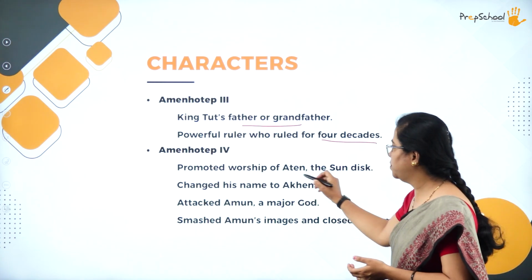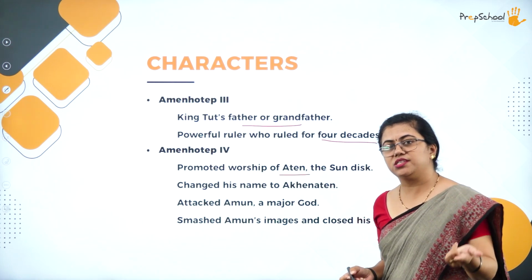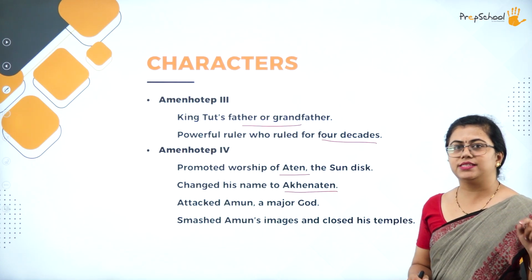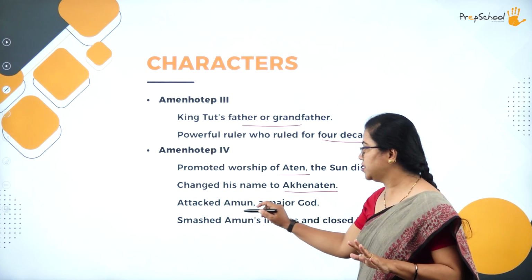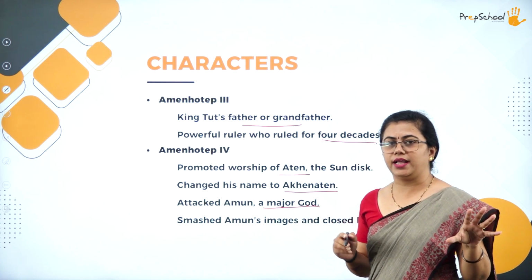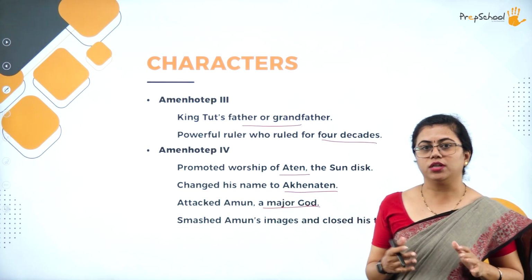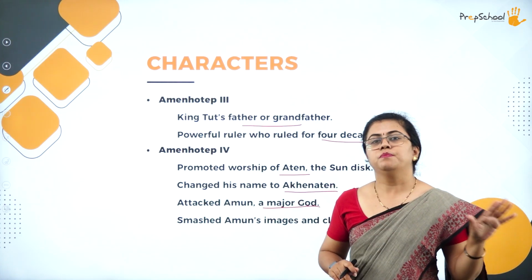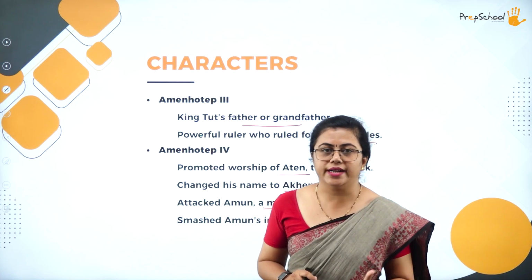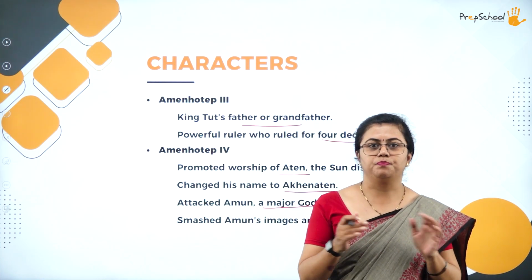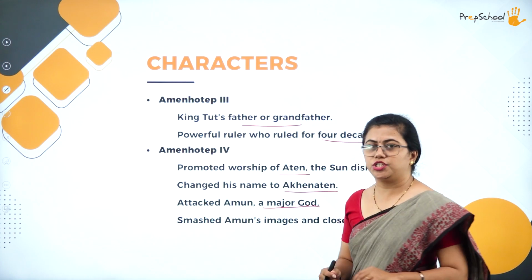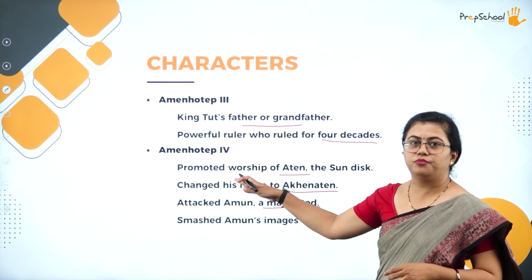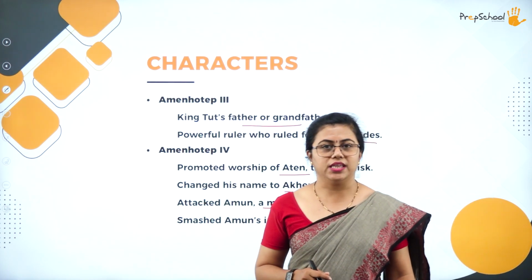And Amenhotep IV was a kind of weird king. He promoted the worship of Aten, and that's why he changed his name to Akhenaten. He attacked Ammon, the sun disk, which was a major god. During that time, Ammon was the major god worshipped by everybody. So he attacked Ammon. He smashed all the temples related to that, and the idols of Ammon, and everything. He was a kind of against this god. So this Amenhotep IV is said to be the wacky king there.